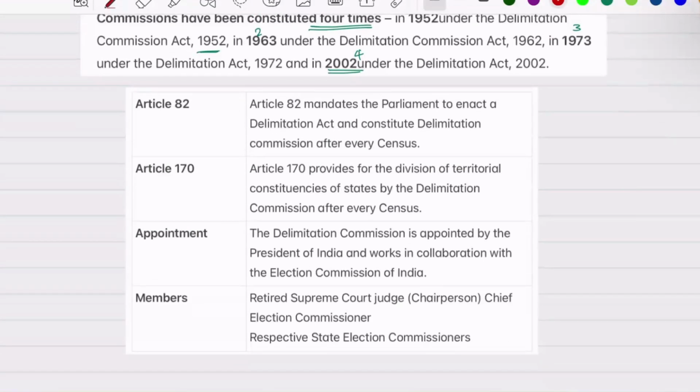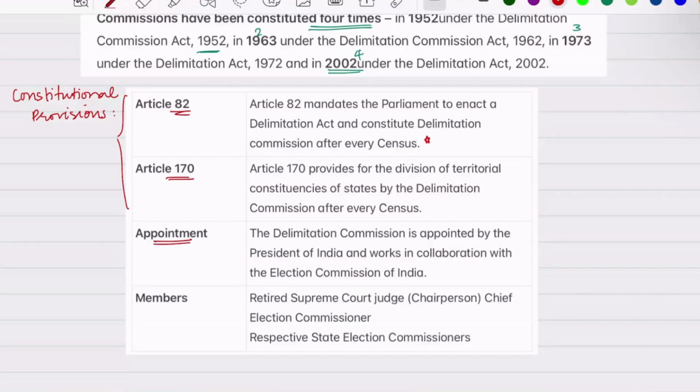We will see the constitutional provisions with respect to the Delimitation Commission, because it is also possible that UPSC can ask you about the constitutional provisions with respect to the Delimitation Commission. First of all, we have Article 82. Article 82 mandates the Parliament to enact a Delimitation Act and constitute a Delimitation Commission after every census. This is given in the Constitution under Article 82. Then Article 170 provides for the division of territorial constituencies of states by the Delimitation Commission after every census. So these two are the constitutional provisions.